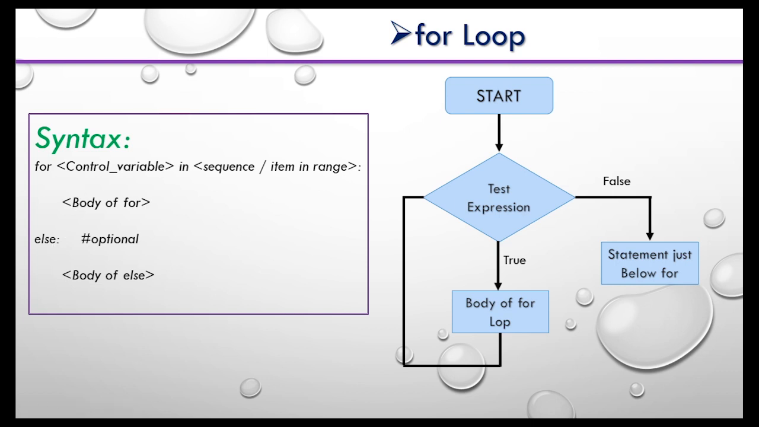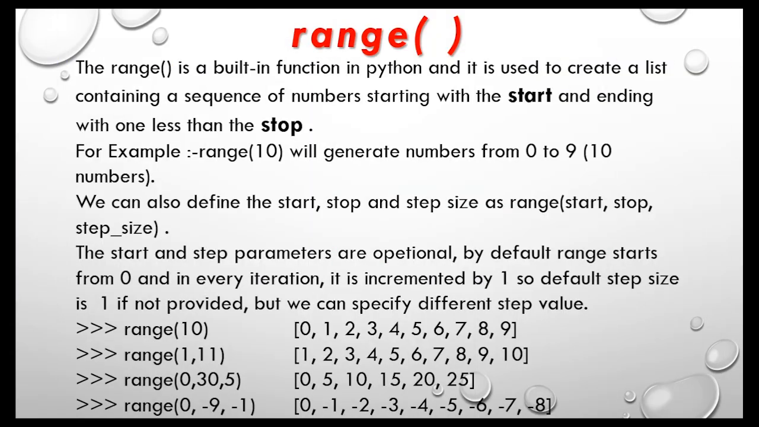Here you can see the syntax of the for loop. First I write for, then the control variable in sequence or in range. The sequence may be a list, a tuple, a string, a set, or a dictionary. But what do we mean by a range? Basically, range is a built-in function of Python, and it is used to create a list containing a sequence of numbers starting with start and ending with one less than the stop value.